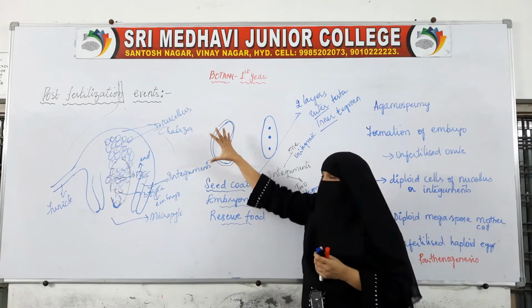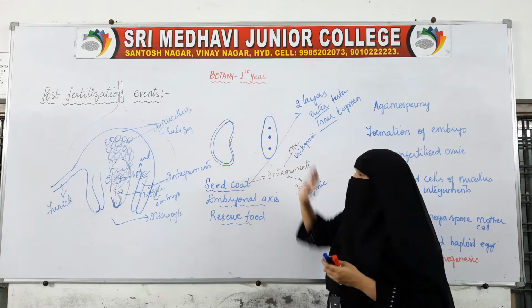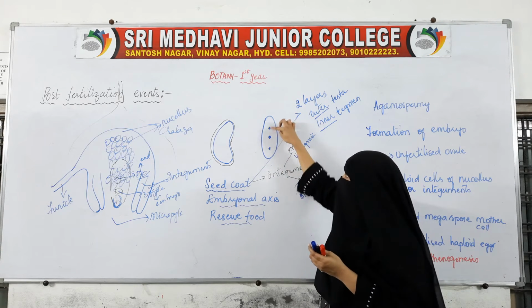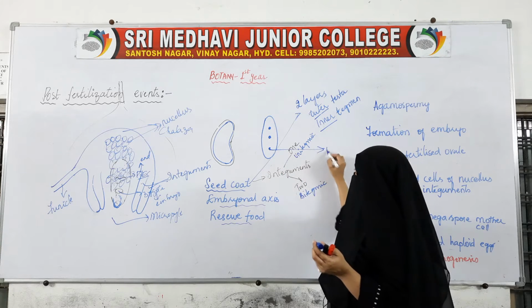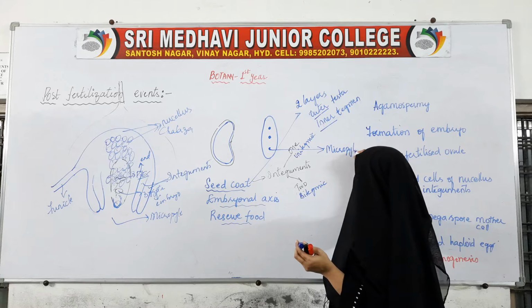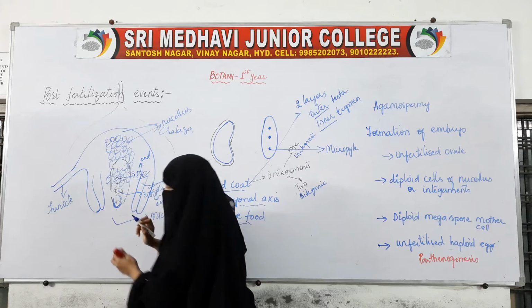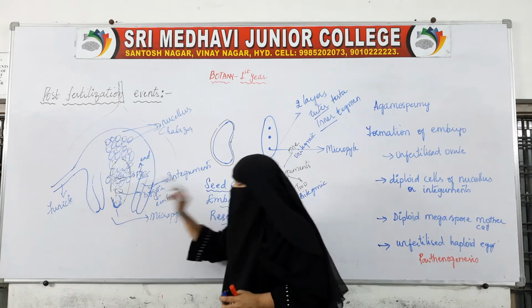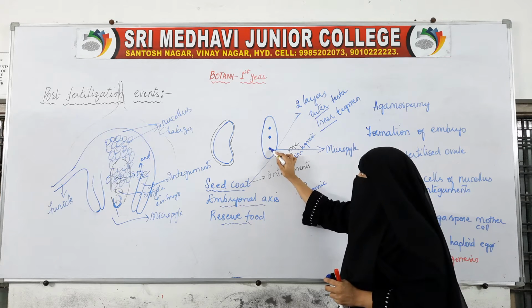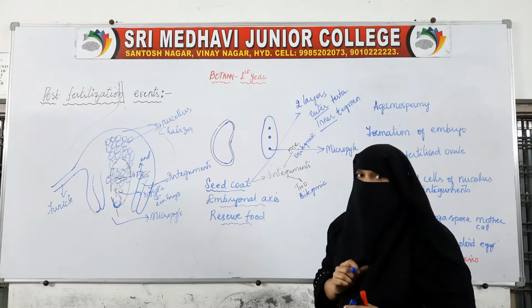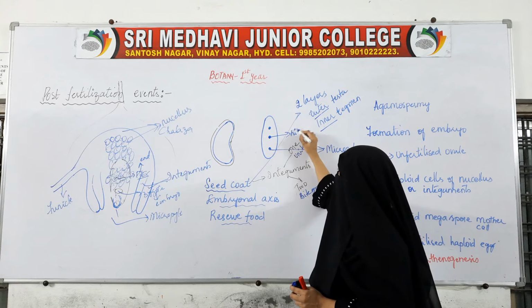If we see the concave side of the seed, we find three spots on the seed. The lower one is the micropyle, because the ovule has changed into the seed. Here one scar will be there, which is nothing but the micropyle, a small hole at the lower end. And here is the hilum scar.